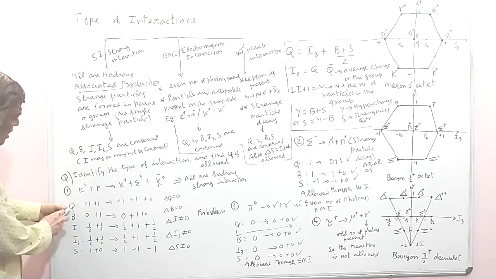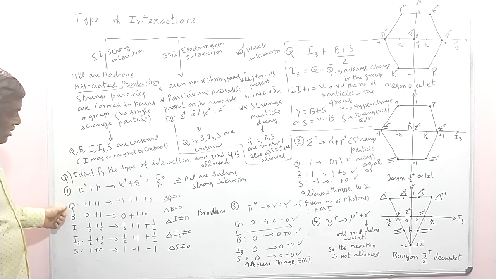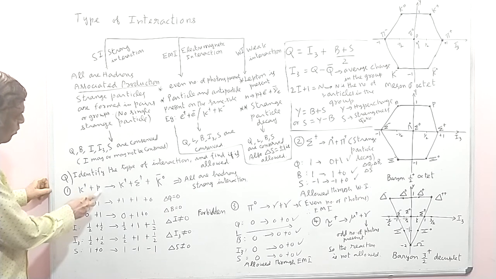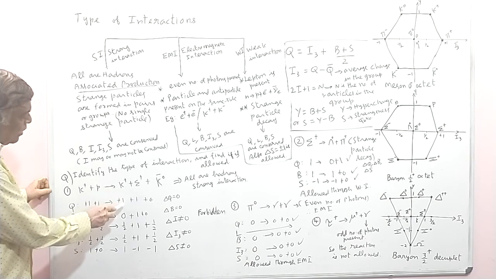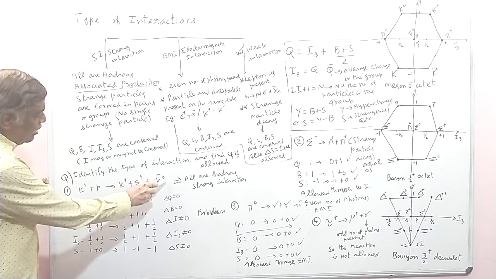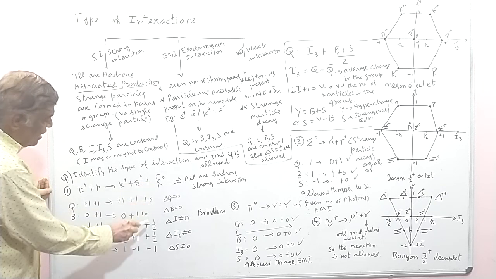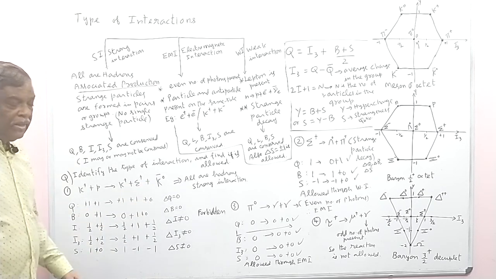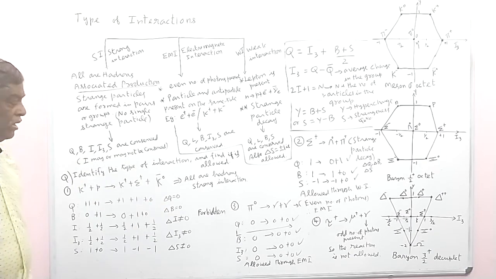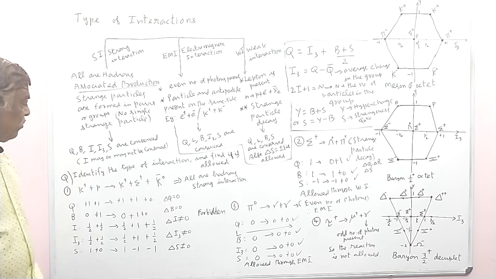Now let us first take Q, the charge. K plus has charge plus 1, the proton has charge plus 1. On the other side, K plus has charge plus 1, sigma plus has charge plus 1, and K0 bar has charge 0. So the right-hand side and left-hand side have the same value of Q, therefore the change in charge delta Q is equal to 0, and the charge is conserved. So we are going to check the conservation.